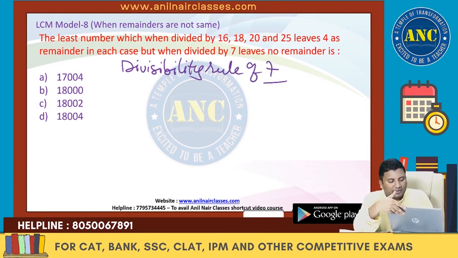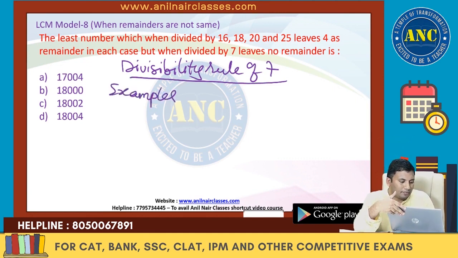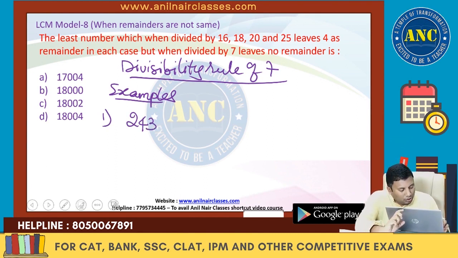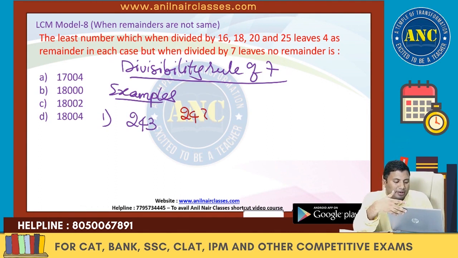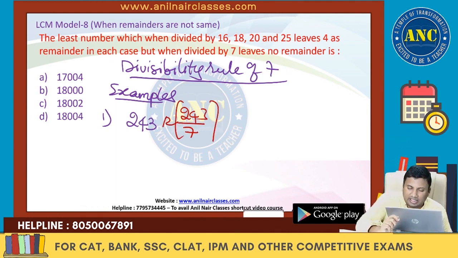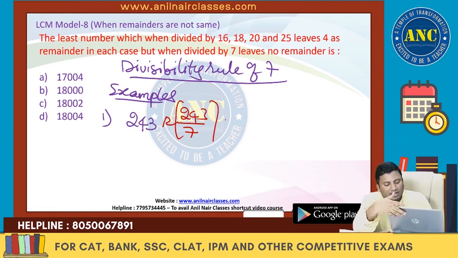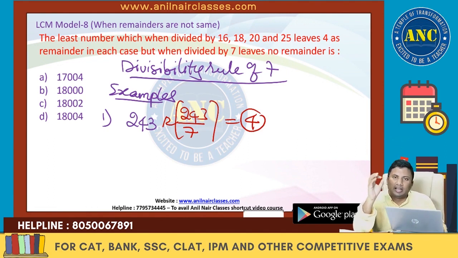Suppose 3 digits are there, 243. 243 divided by 7: 7 3s are 21, 33, 7 7s are 49. Remainder is 4. If 3 digits are there, directly divide by 7.